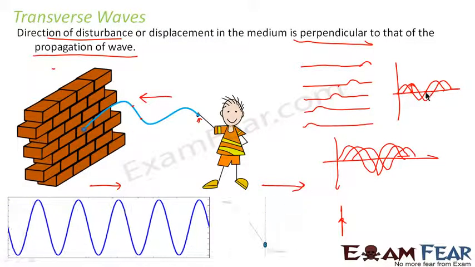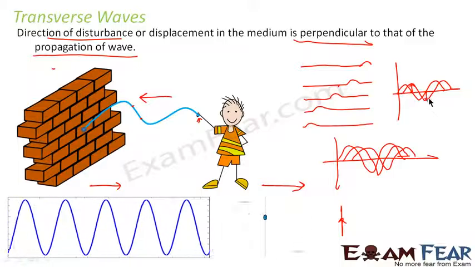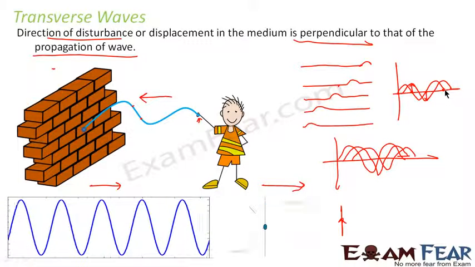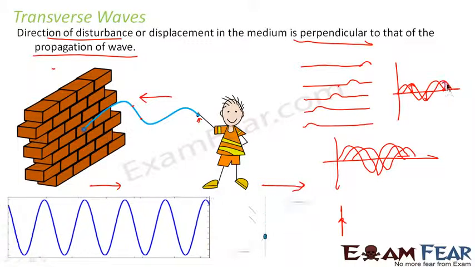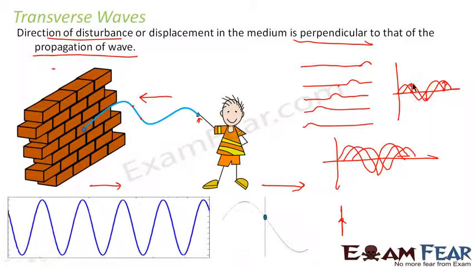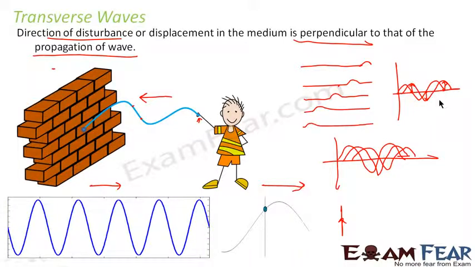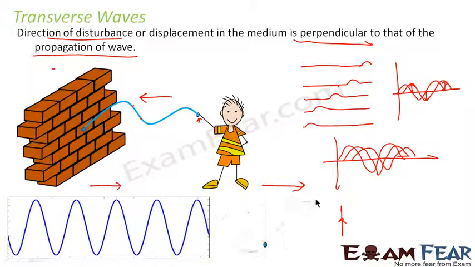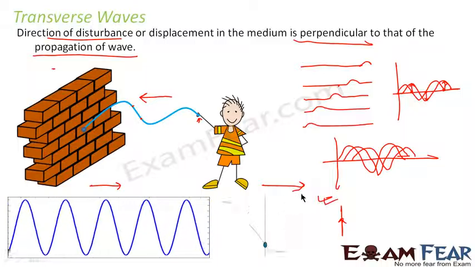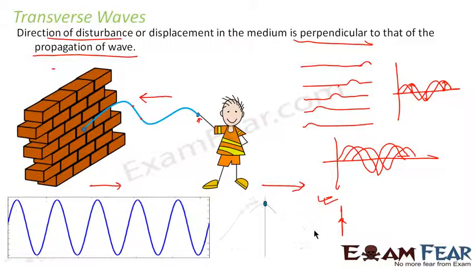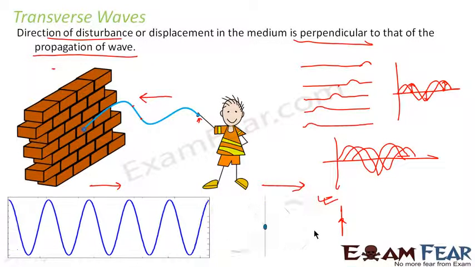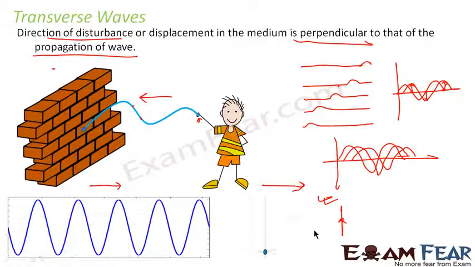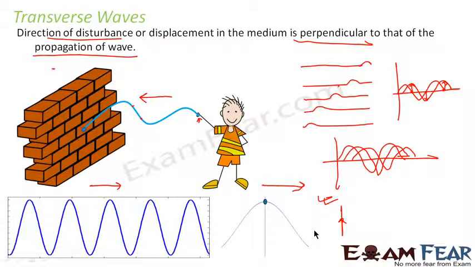Similarly, the particle which was earlier at this point now moved to this point, and similarly for this one. So what do you see? The particle is just moving up and down. This is the best representation of this. Have a look at this diagram. This is the best way you can visualize how a particle moves up and down. However, the wave is propagating horizontally.